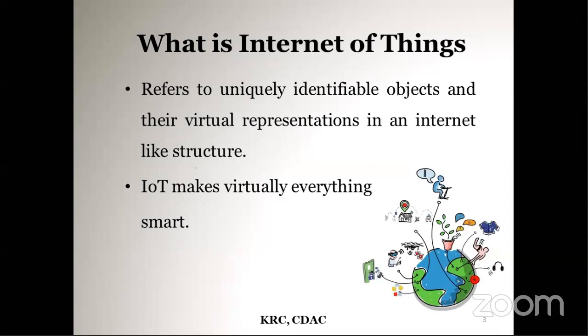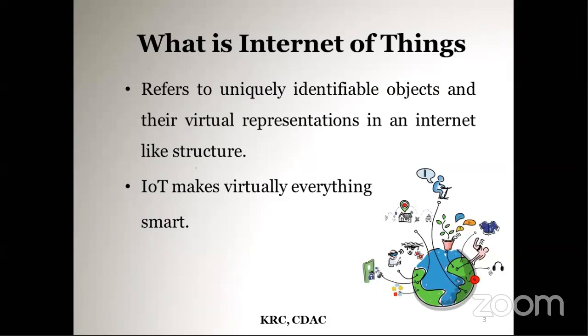Now it is flourishing everywhere. You know that it is flourishing in healthcare, industries, retailers, government sectors, everywhere. We have the impact of IoT in every walk of our life. So what is the actual definition of IoT? We can say that it refers to uniquely identifiable objects and their virtual representations in an internet-like structure.